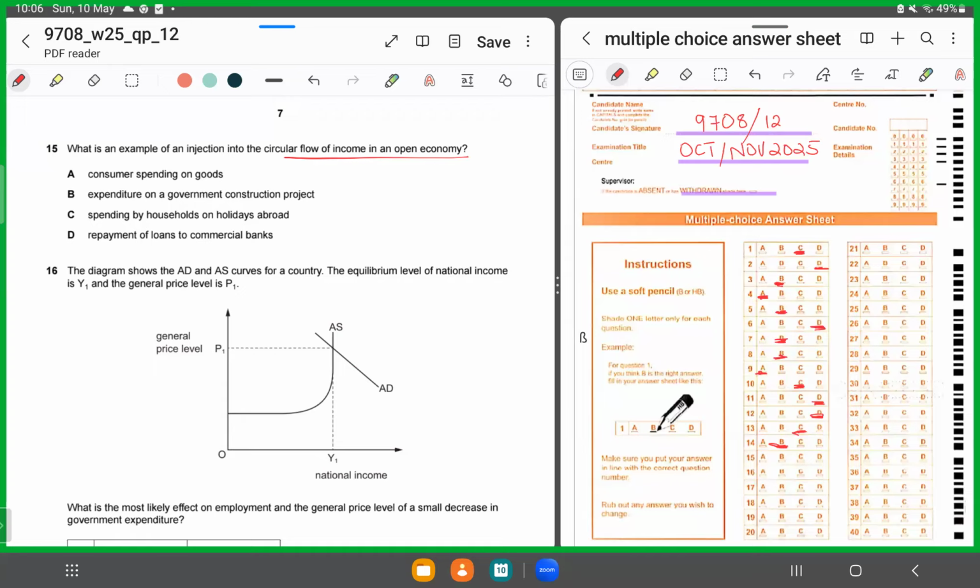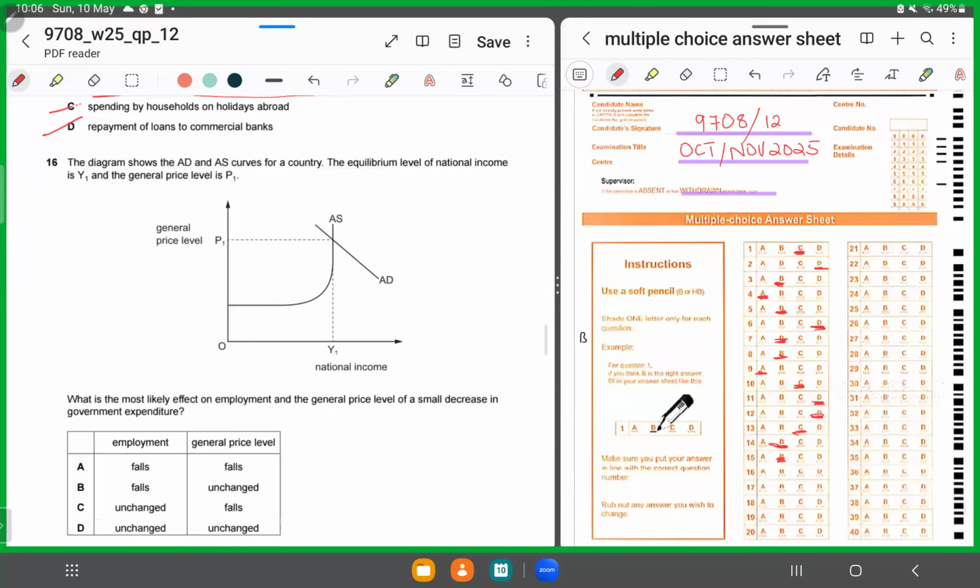So A, C, and D are all leakages, right? They are all withdrawals, because A is consumer spending on goods, C is spending by households, D is repayment of loans. It's only expenditure on the construction projects that is an addition to the circular flow of income. So we'll shade in B as the correct answer.